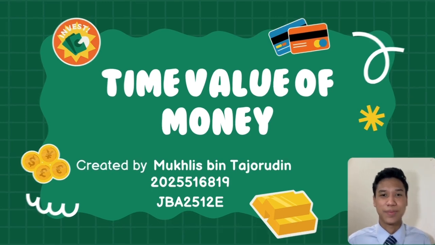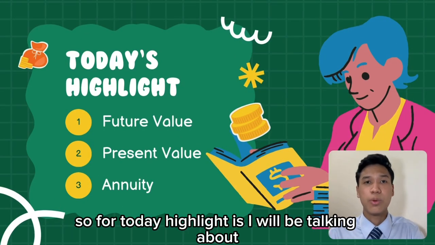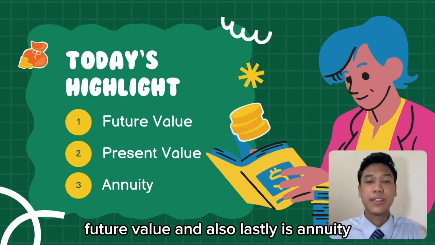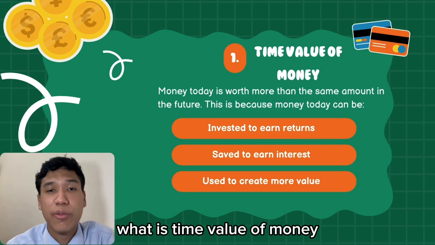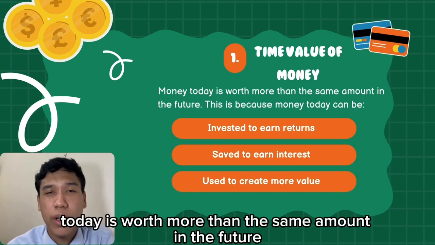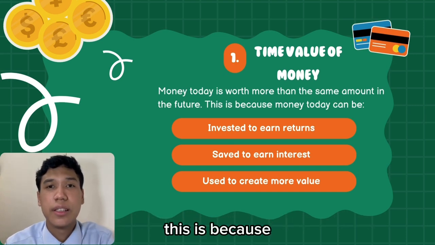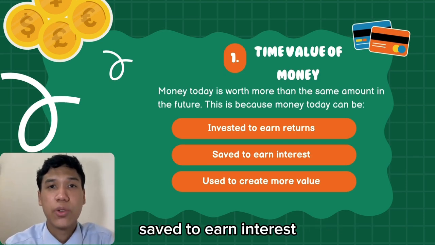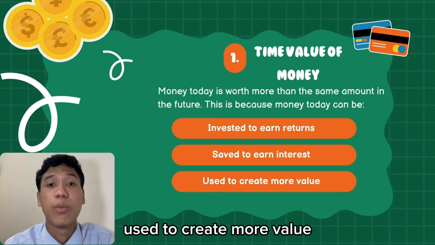So for today, the highlights are that I will be talking about present value, future value, and lastly, annuity. What is time value of money? Money today is worth more than the same amount in the future. This is because money today can be invested to earn return, saved to earn interest, and used to create more value.